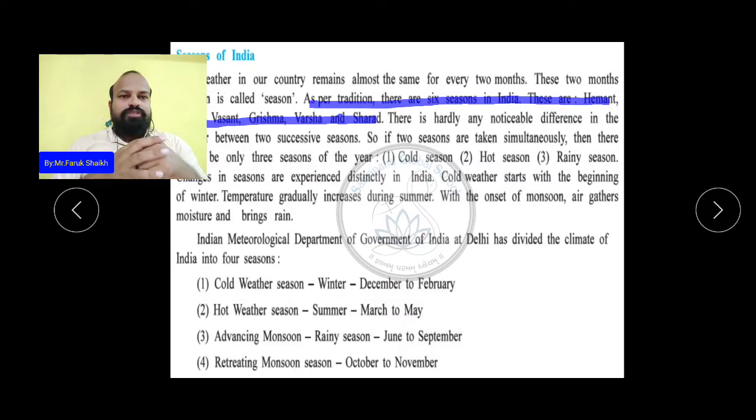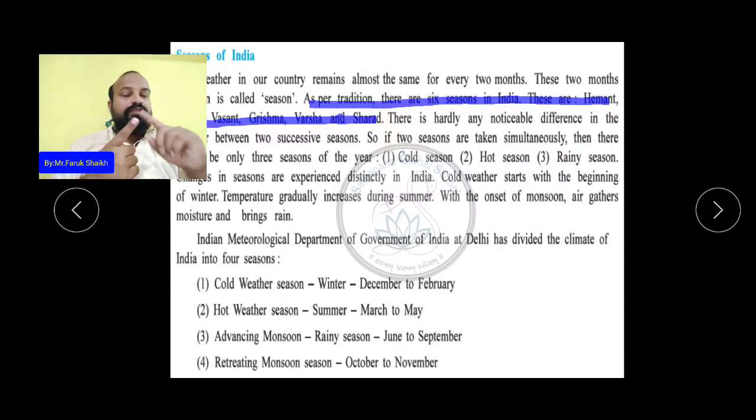Now this is December, and in this we also experience rain. What is it called? This is not seasonal rain. What is this rain called? We are going to study this also. So all of you understood this.